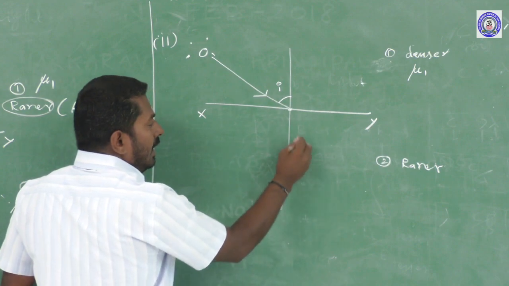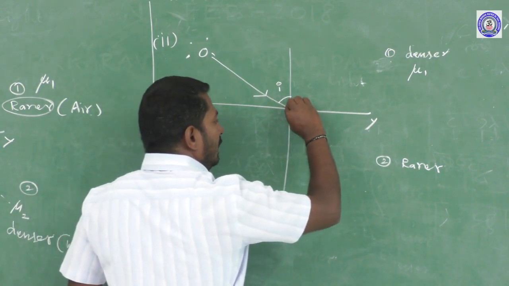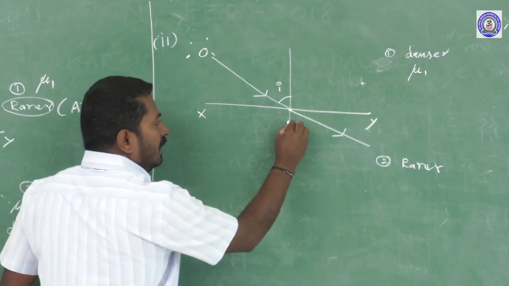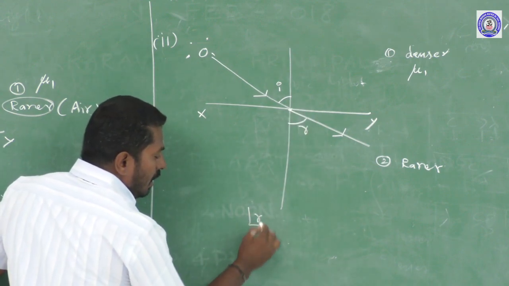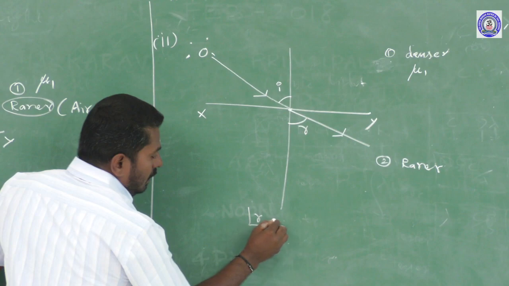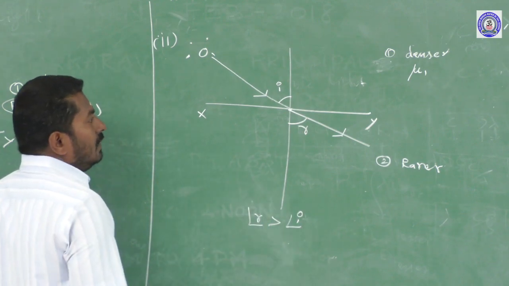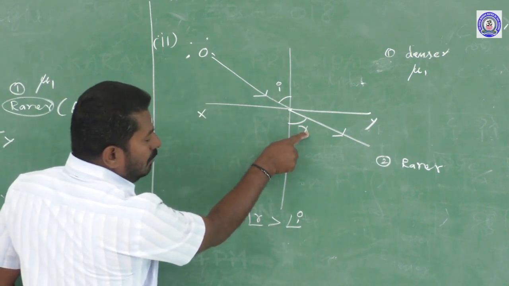Then it enters into the rarer medium, refraction takes place, but the refracted ray moves away from the normal. The angle of refraction R is greater than the angle of incidence. So in the second case, if a ray of light passing through the denser medium enters into the rarer medium,